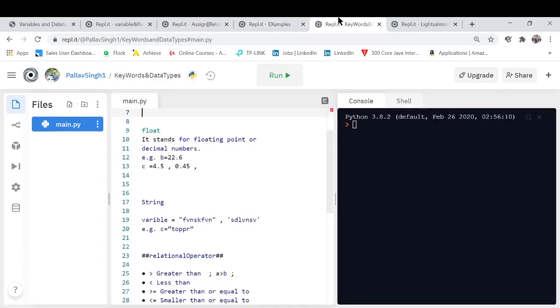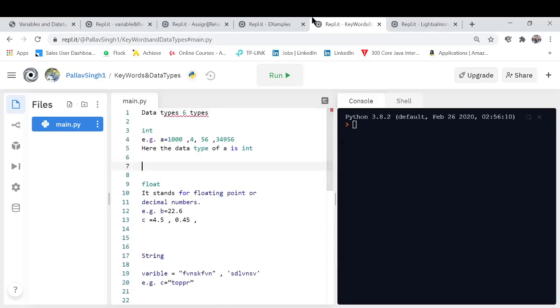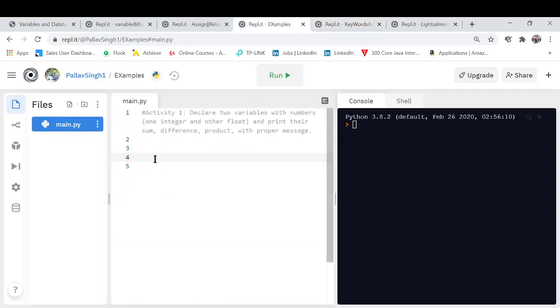Now what I'm going to do is quickly share a few examples with you guys, so that we can wrap up this class as early as possible and make it much shorter. I already have a question here. Declare two variables with numbers, one integer and the other float, and print their sum, difference, product with a proper message. I'm going to quickly write the sum part, and I want you guys to write the difference and product parts.